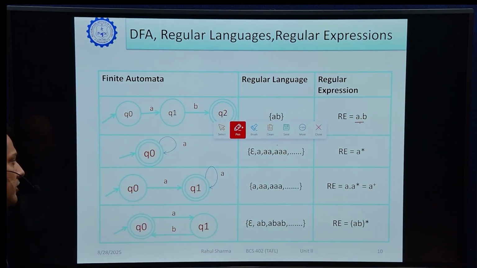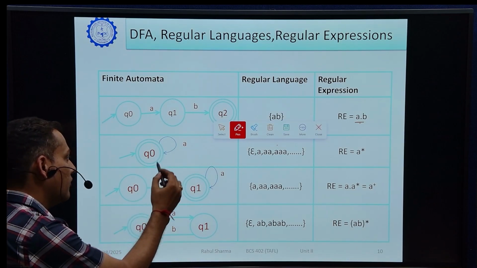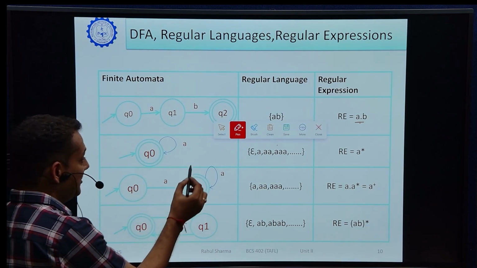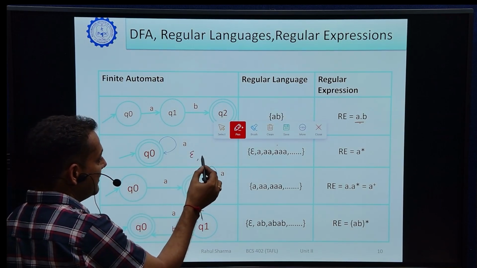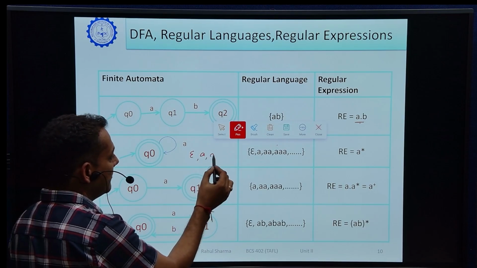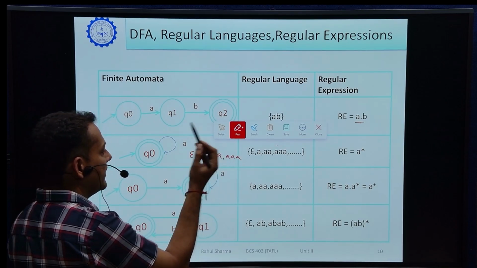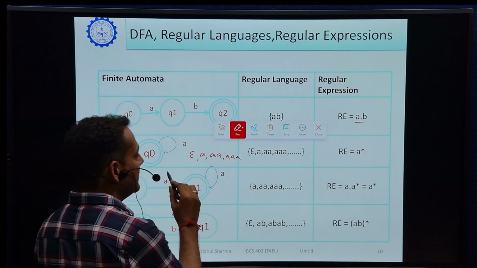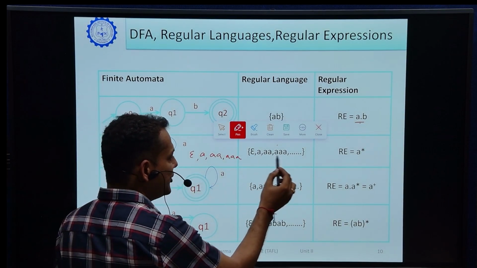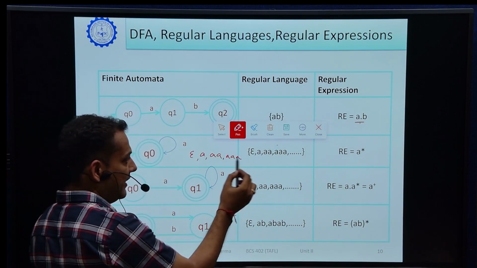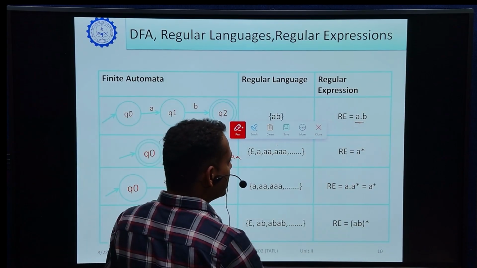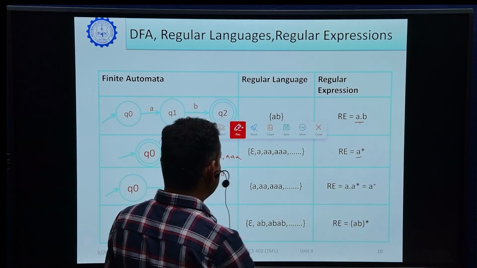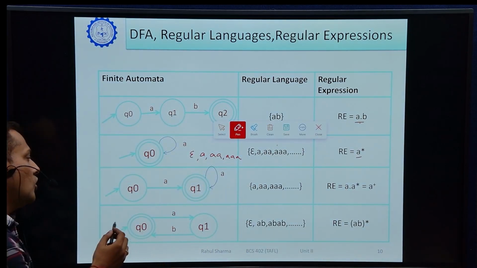In this diagram, at q0, there is a self loop of a. What does it mean? It means it accepts epsilon as well as any number of a's. It may be a single a, double a, triple a, because the self loop is there. So the language accepted by this finite automata is many a's, including epsilon, and the regular expression for this is a star.